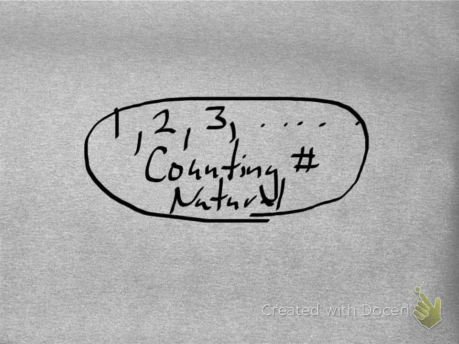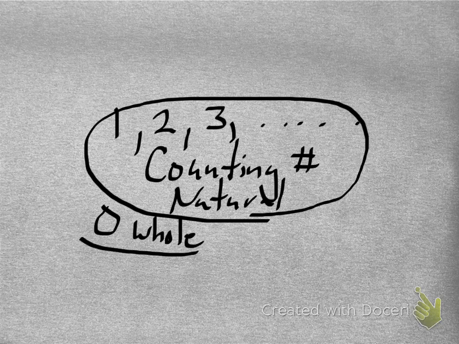Now, it seems silly, but let's say the caveman goes out to the tree, and after a couple days he's eaten all the apples off the tree, so now he realizes that there are 0 apples on the tree. Yep. So we can't really count 0 of something because you had to already have something to know that there now are 0 of them. Yeah. So that's actually a more complex concept. So we actually rename the set when we add 0 to it, and notice it's still basically the same set, we just added 0. So it's 0 plus 1, 2, 3, 4, 5. So when you throw 0 in, the counting numbers become the whole numbers.